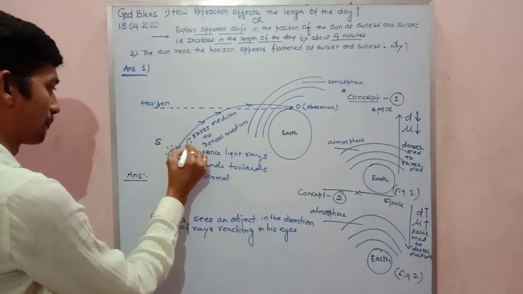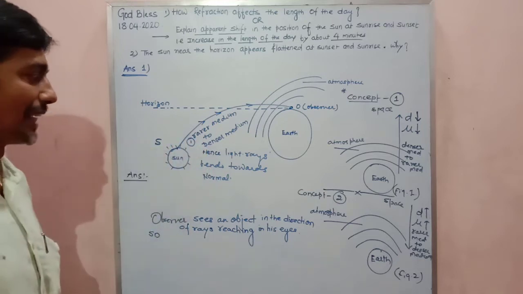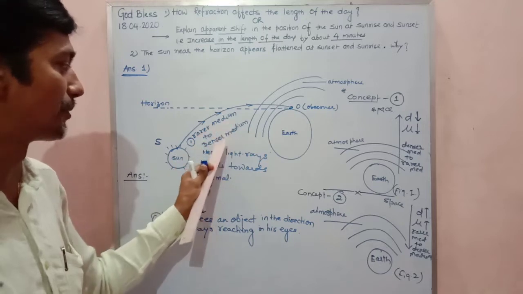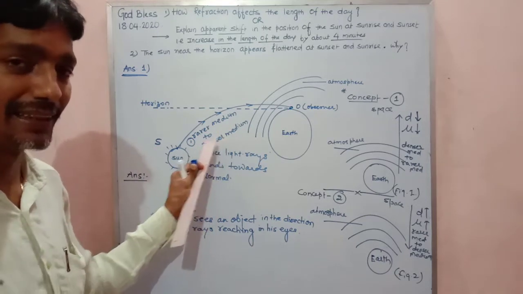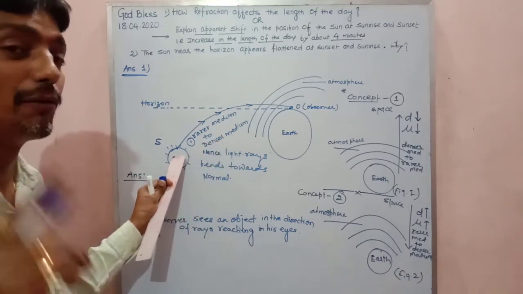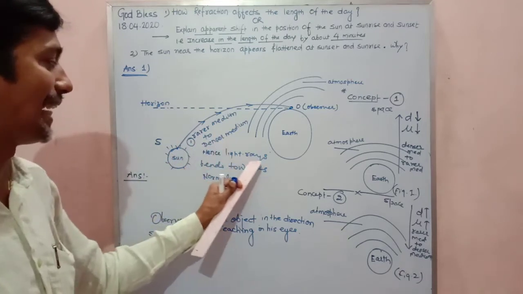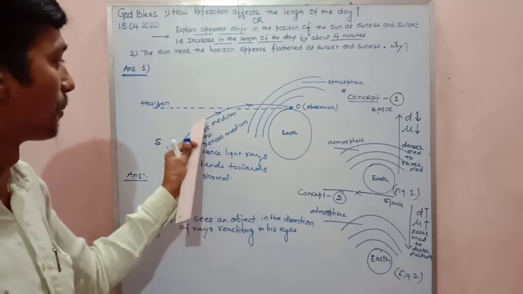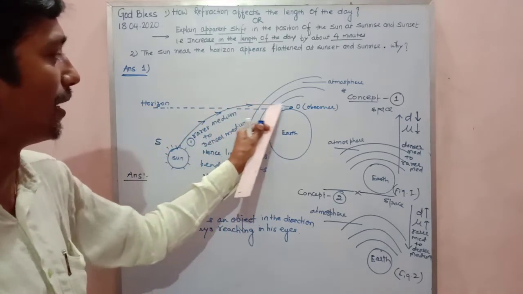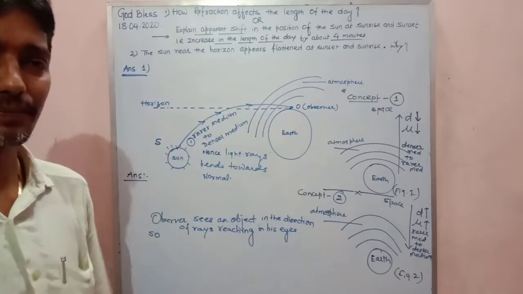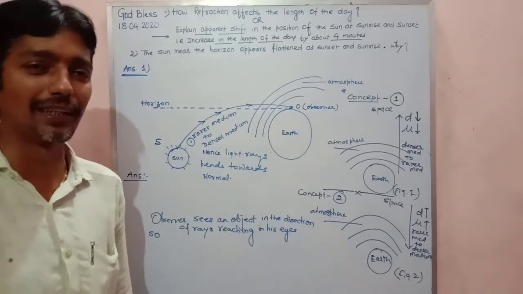This is the first point, my dear, that the light ray from the sun is traveling from rarer medium to denser medium. I repeat, the light ray from the sun will travel from rarer medium to denser medium. Hence, the light ray bends towards the normal. You can see it bending towards the normal.